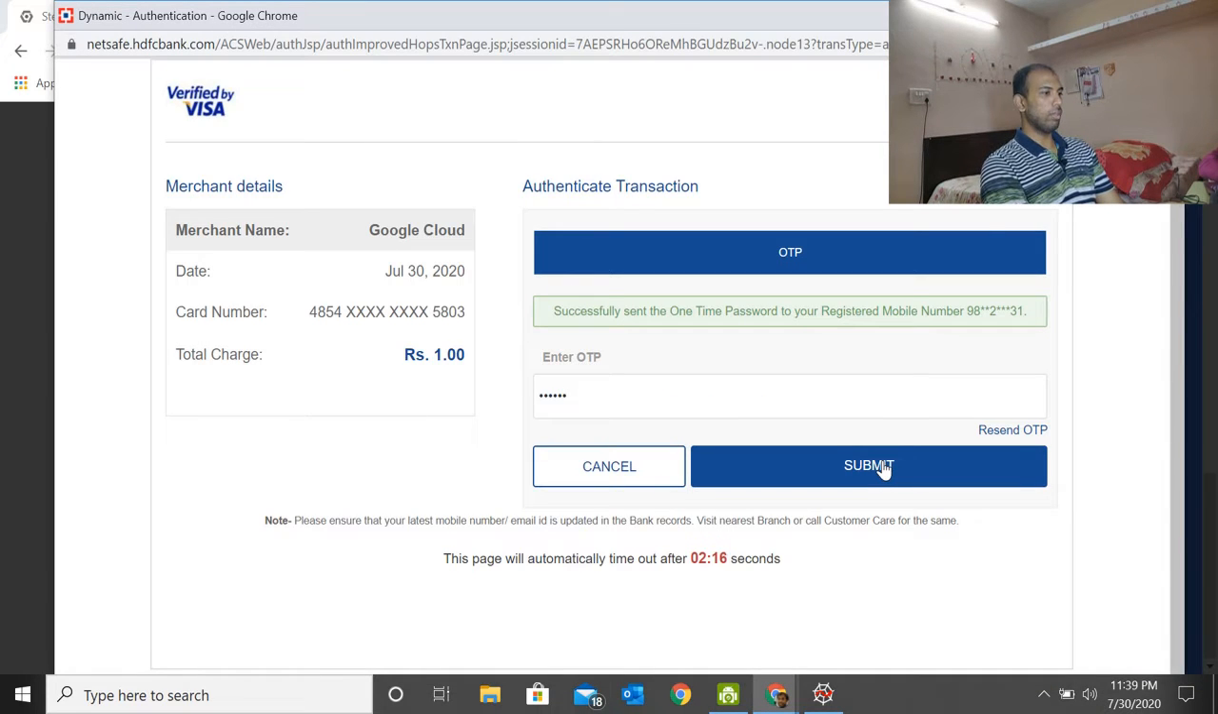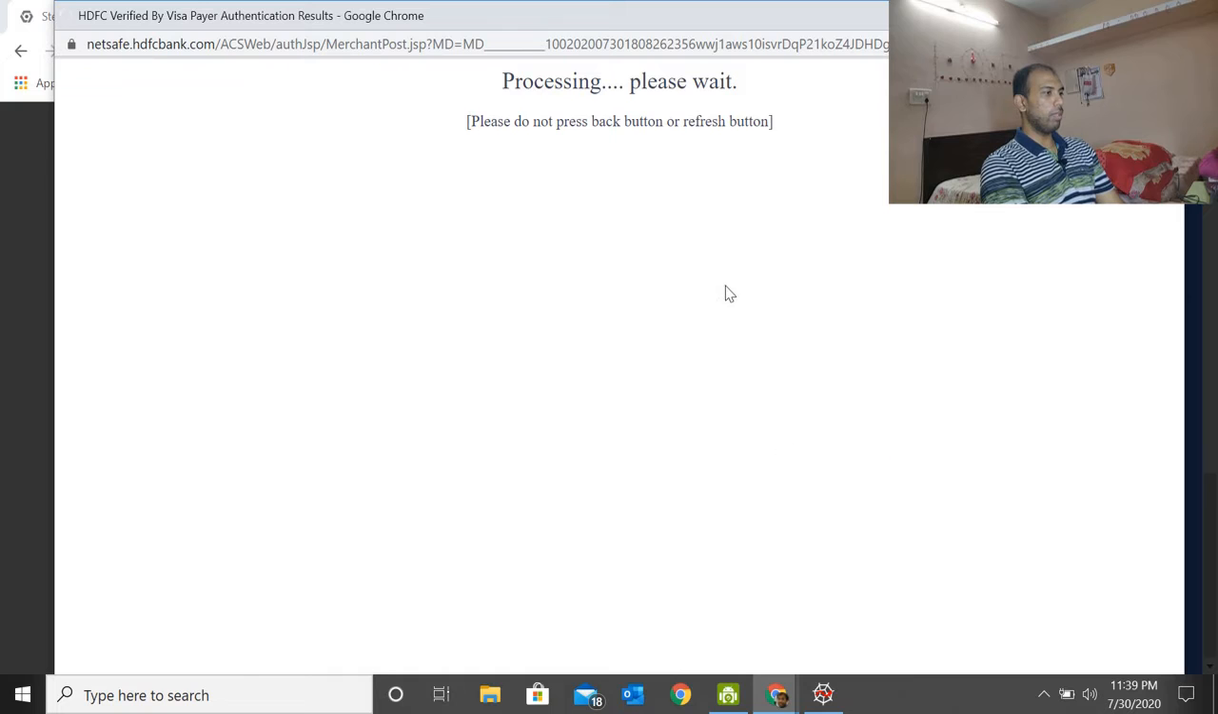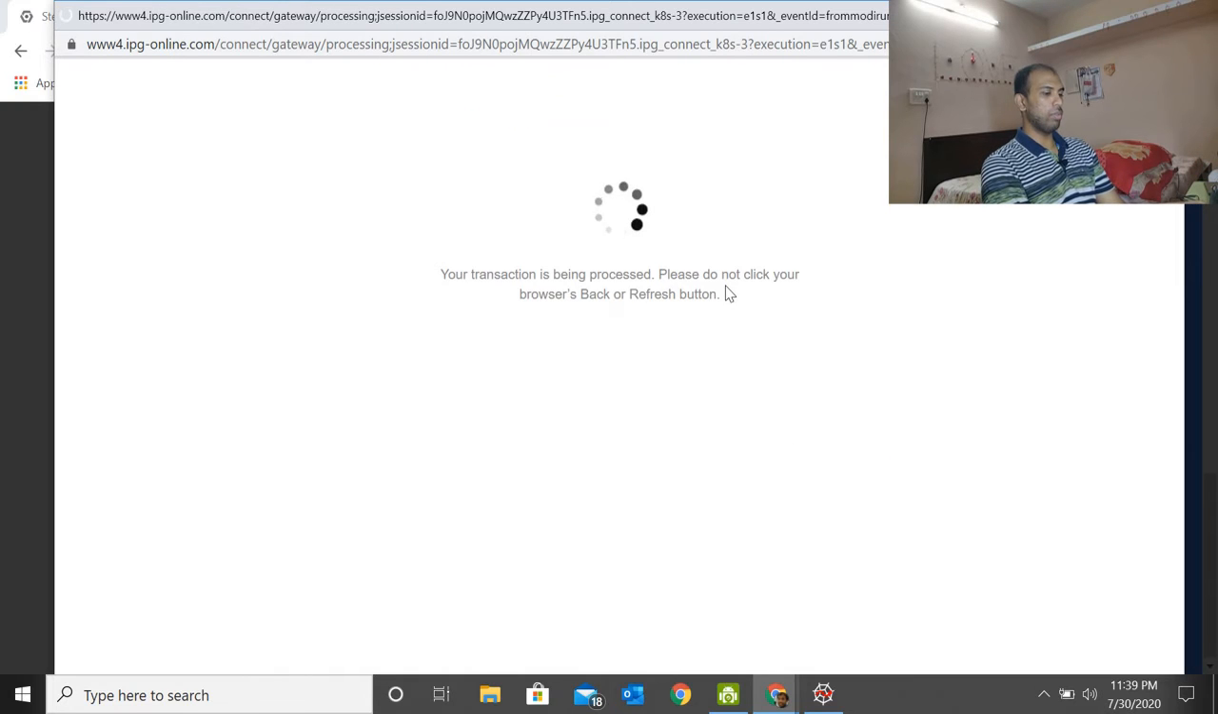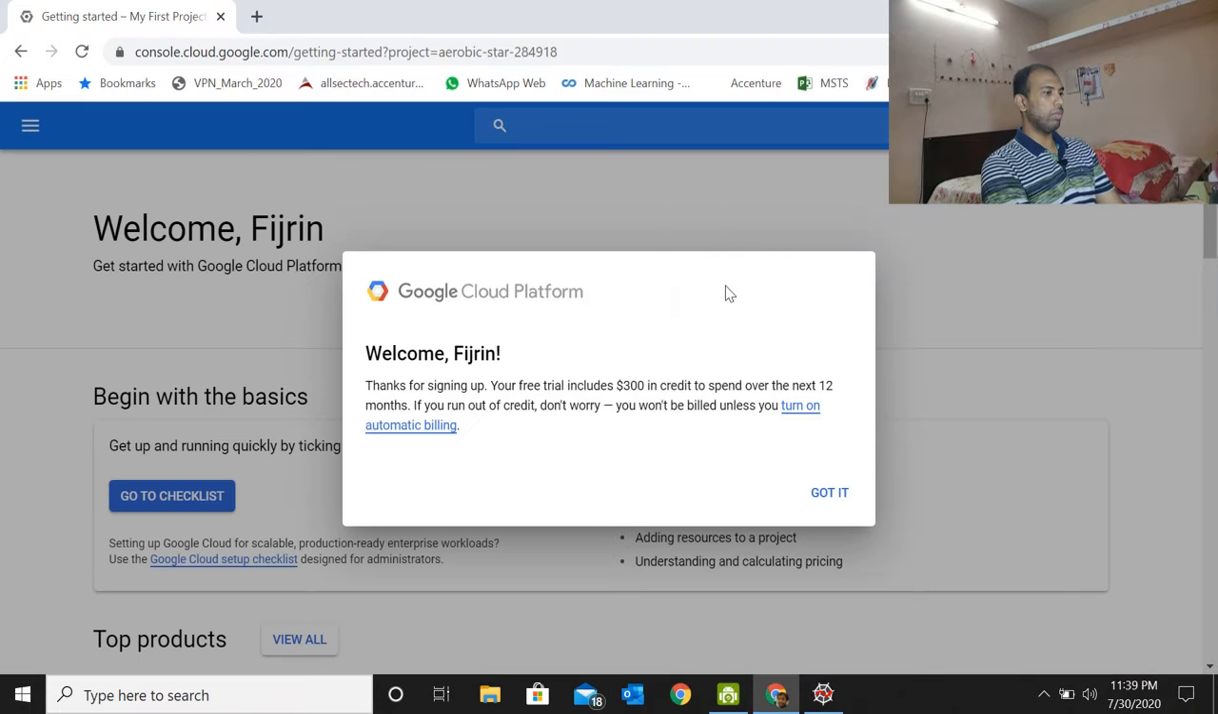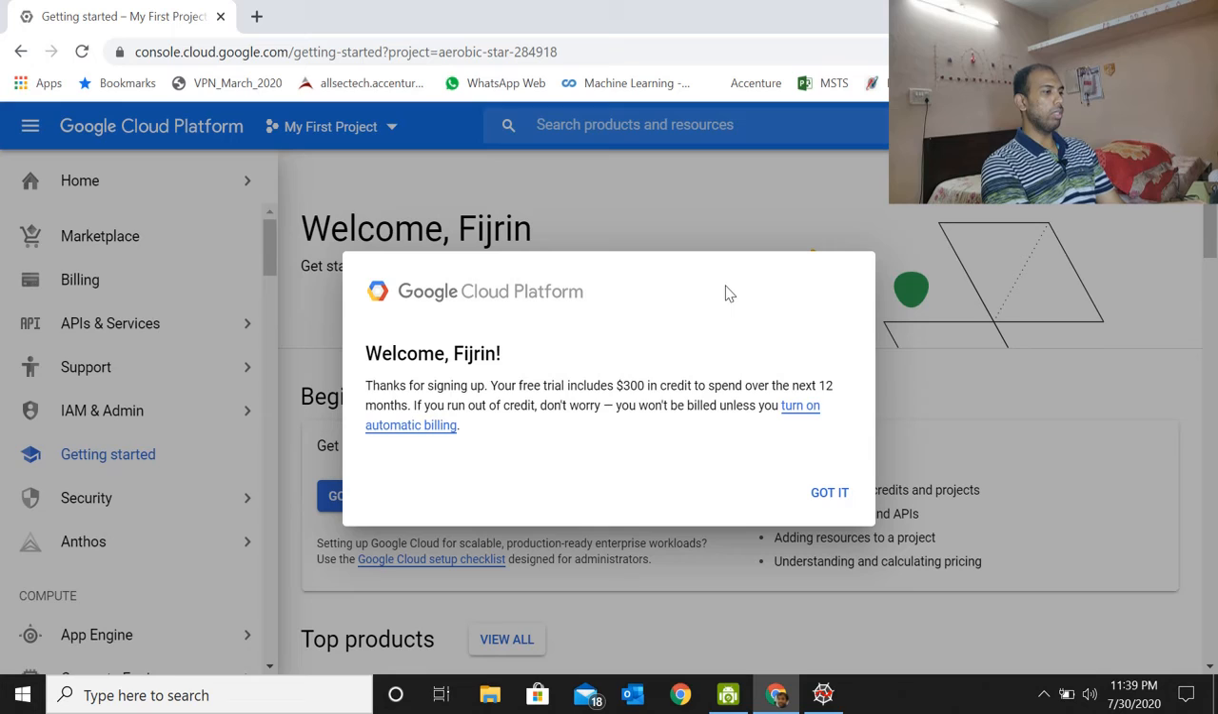So go ahead and submit it. Submit your OTP, and so we are all set. To start with, Google Cloud Platform gives you a $300 credit, which you can spend over the next 12 months. If you run out of credit, you won't be billed unless you turn on automatic billing. So that's good to know.